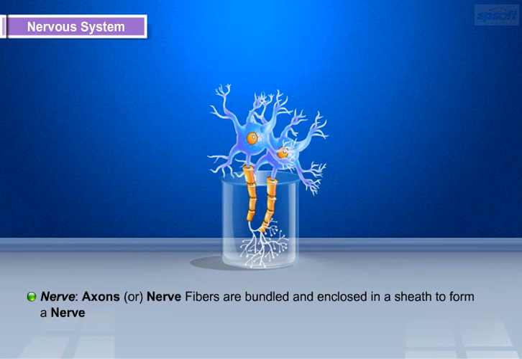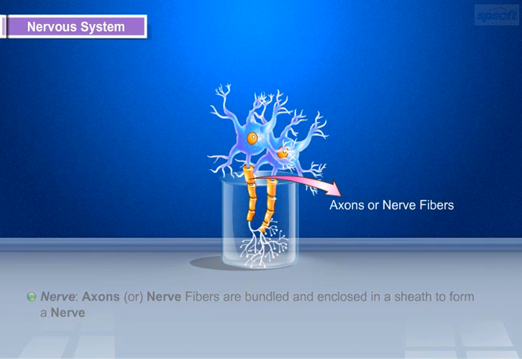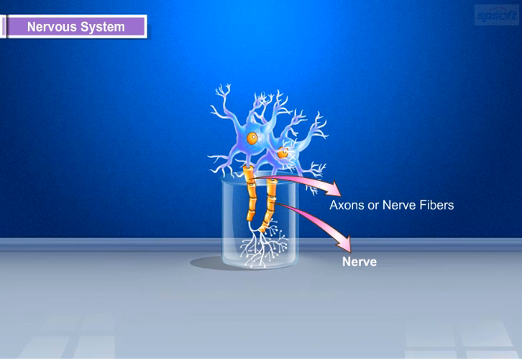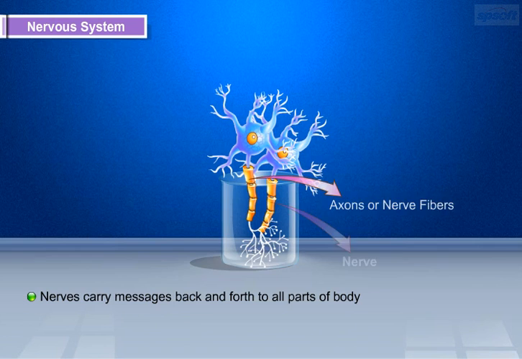Now, let us discuss how the nerve impulses are transferred from one neuron to another in the nervous system. Before we move on to nerve impulses, let us discuss about nerve. Axons, or nerve fibers, are bundled and enclosed in a sheath to form a nerve. Nerves are seen to be thin threads that emerge from brain, spinal cord, and branch out to all parts of the body. Nerves carry messages back and forth to all parts of the body.